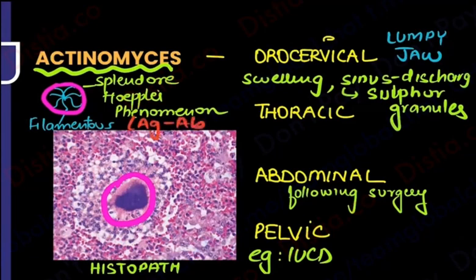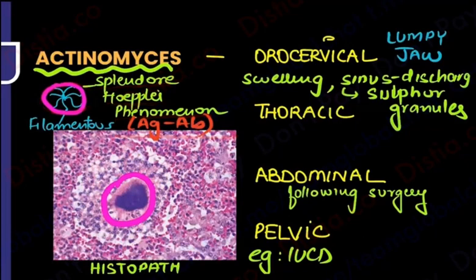So wherever antigen-antibody complexes form, this pink color Splendore-Hoeppli phenomenon will occur. Guys, where else have I taught you? In micro only, in the mycology, fungus chapter. The Splendore-Hoeppli phenomenon is also seen with Sporothrix schenckii. Over there I told you Sporothrix and Actinomyces. Here I am telling you Sporothrix and Actinomyces. So the story is done. Splendore-Hoeppli phenomenon, a pink color line indicative of antigen-antibody reaction.